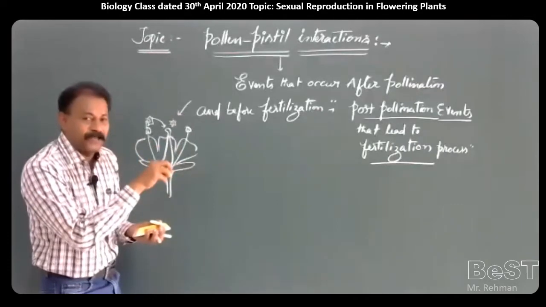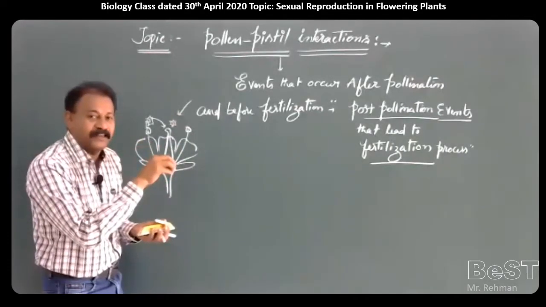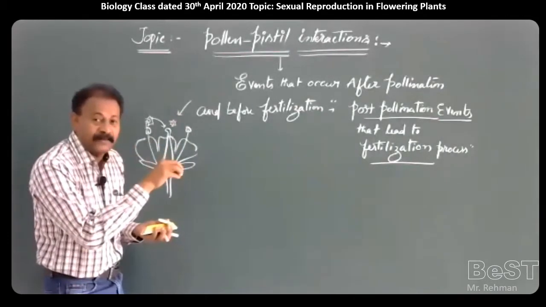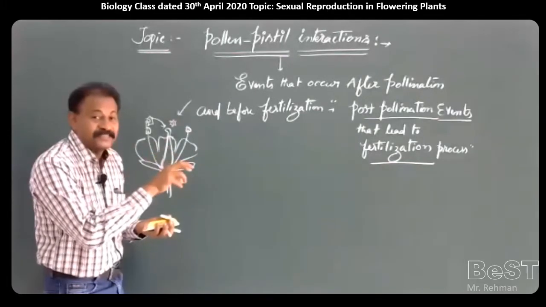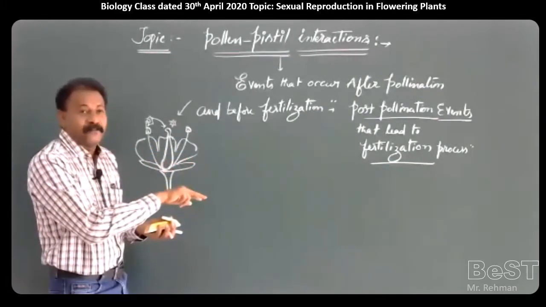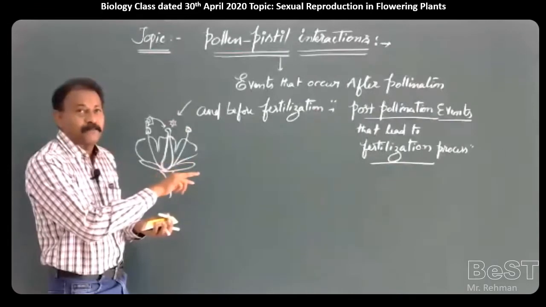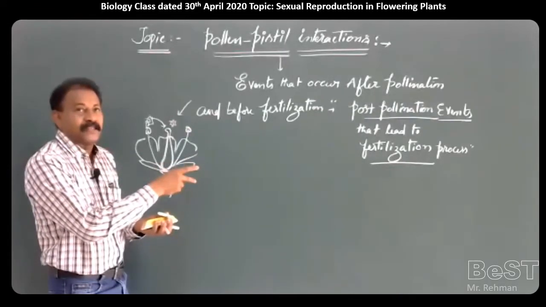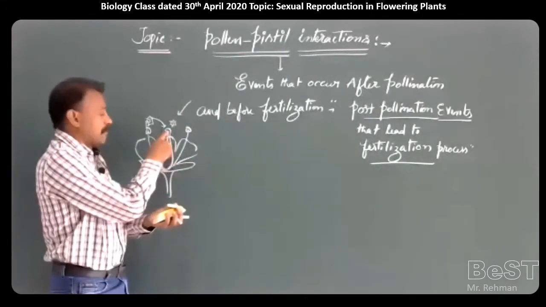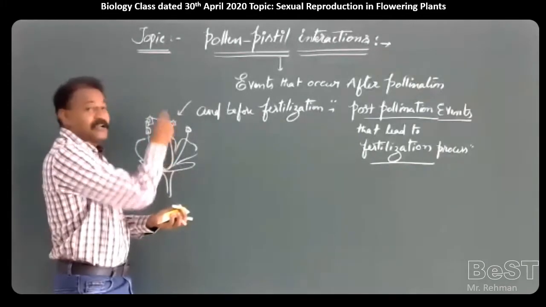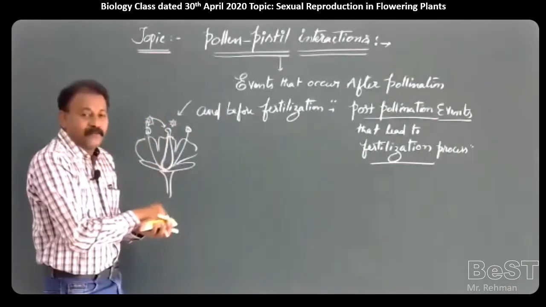What is meant by right pollen? What is meant by a correct pollen? What is meant by a compatible pollen? A pollen which has the same type of compatibility as that stigma. So pollen and stigma should have compatibility. What is this compatibility?